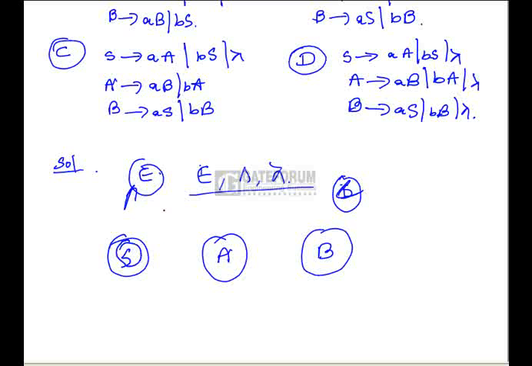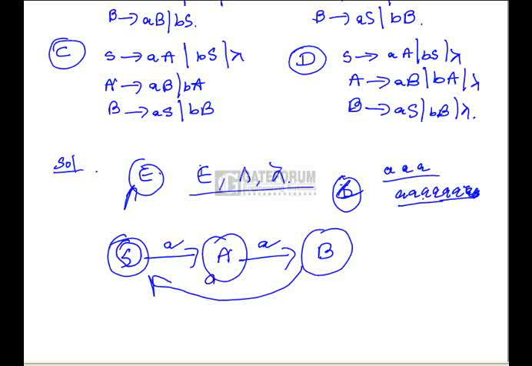Without considering b's, if only a's are considered, after epsilon you can have 3 a's, 6 a's, something like this. So that means we can have transitions S to A on a, A to B on a, and B to S on a. Again, b's can be any number, so we give a self loop over the b's. This is the DFA for all strings of a's and b's where the number of a's is a multiple of 3. Since S is final, S generates epsilon, or lambda we can say.